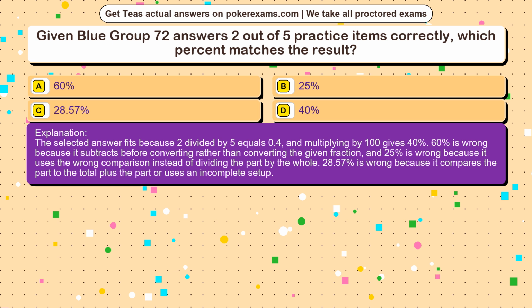60% is wrong because it subtracts before converting rather than converting the given fraction, and 25% is wrong because it uses the wrong comparison instead of dividing the part by the whole. 28.57% is wrong because it compares the part to the total plus the part or uses an incomplete setup.